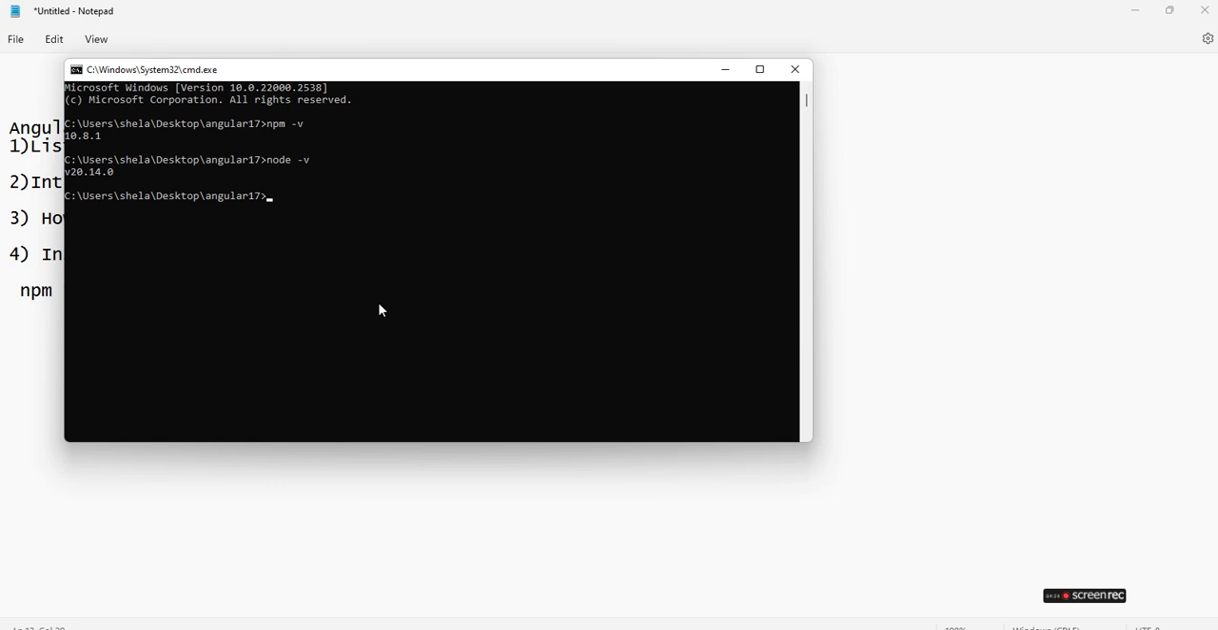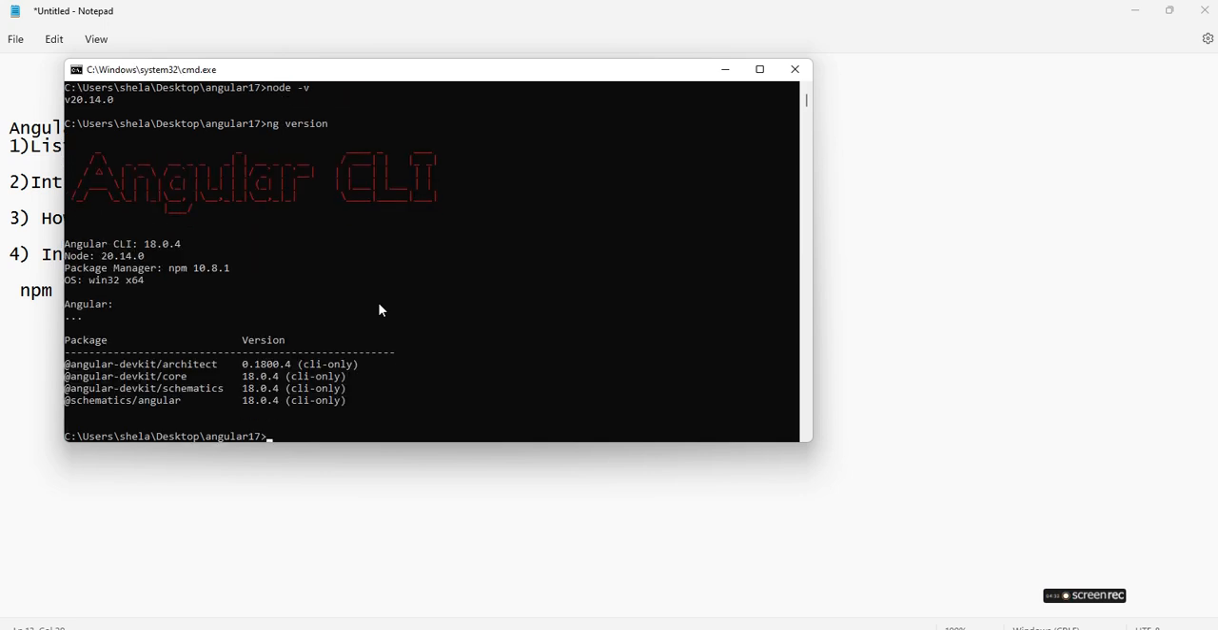So how to check? ng version automatically checks the Angular version. See, Angular DevKit 18, semantic core, and the Angular CLI is Angular 18 version, which is installed. So ng version is the command you can use to check your Angular version.